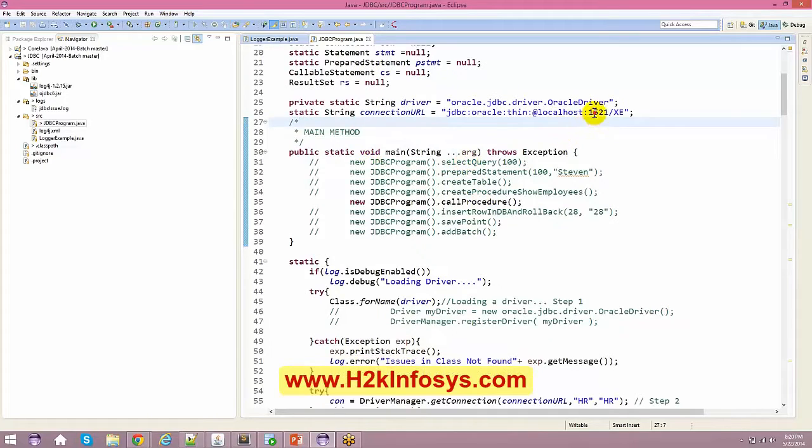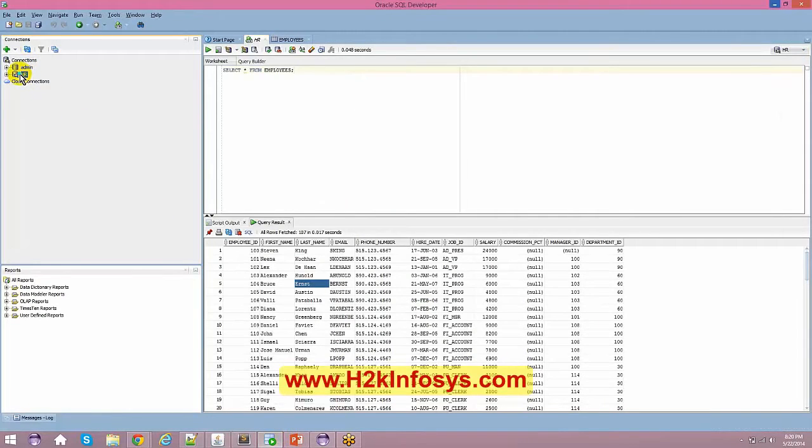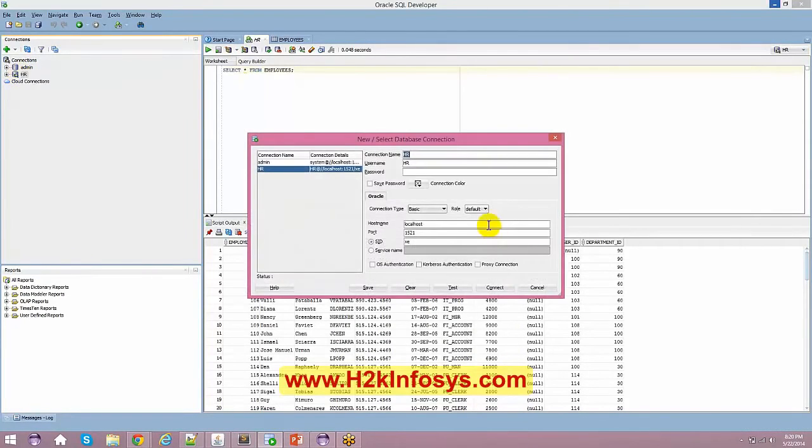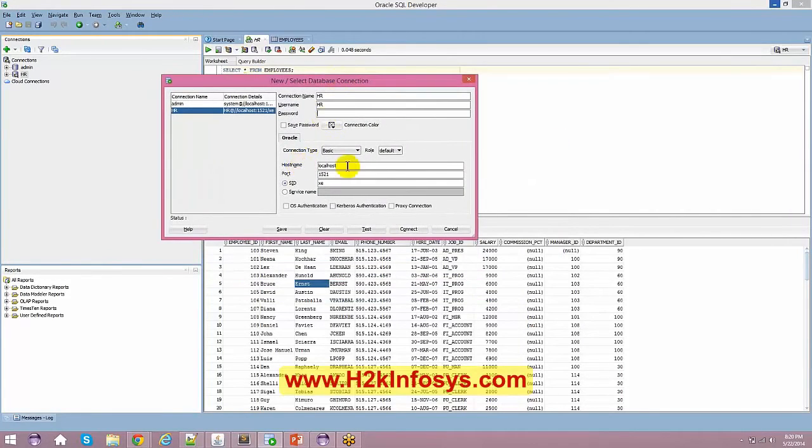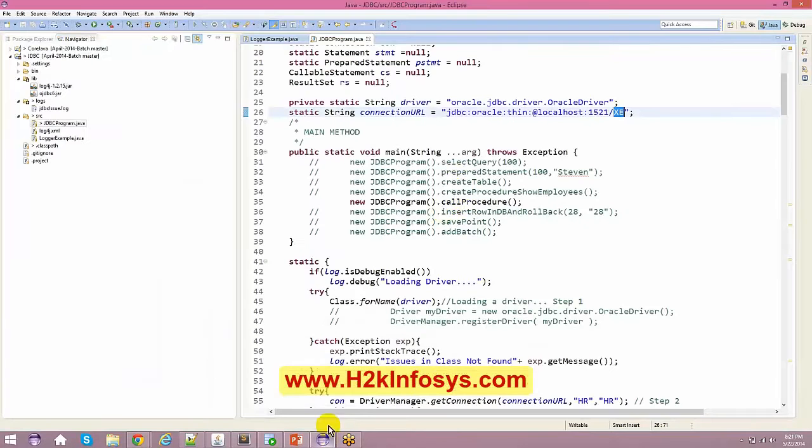It is running on port 1521 and the SID is XE. If you go to the properties, you see the connection HR, and the password is going to be HR. From SQL Developer also you just say host name as localhost, port number equals 1521, and system ID is XE. The same information you need to specify from your Java application also.